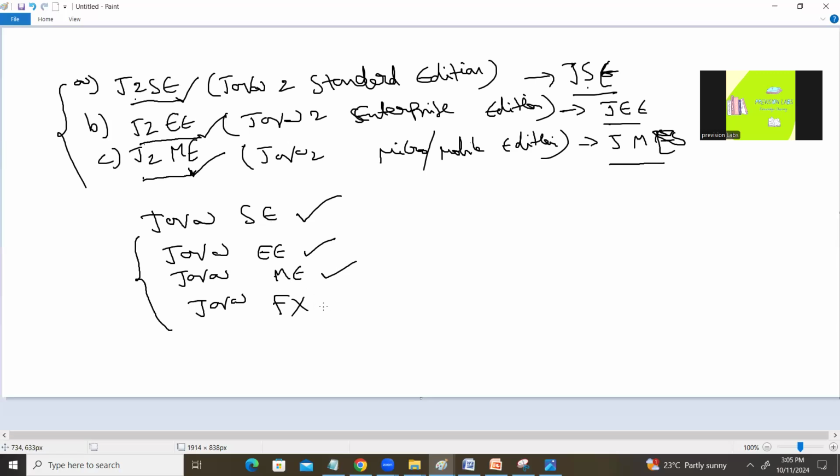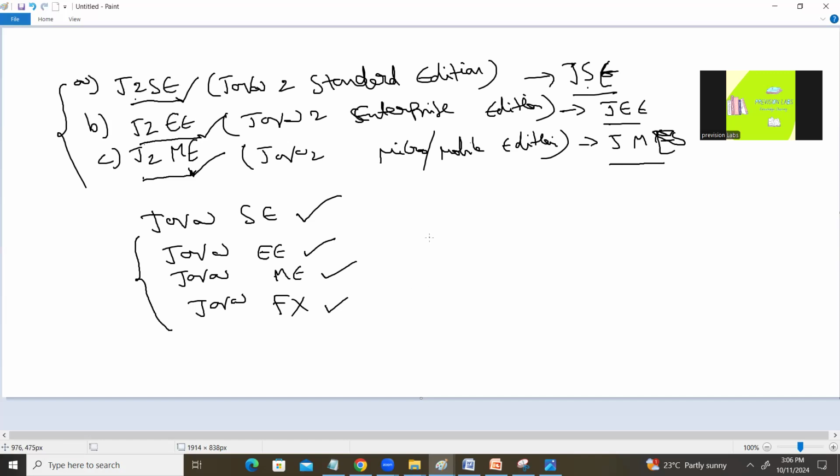It gives you more flexibility, and we can create user-friendly applications using Java FX. If your website has dynamic content handling, we can develop those applications using Java FX.